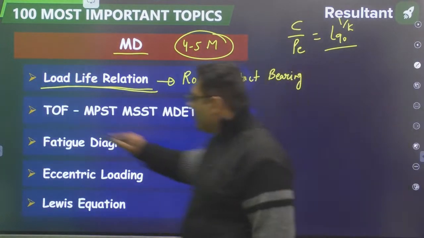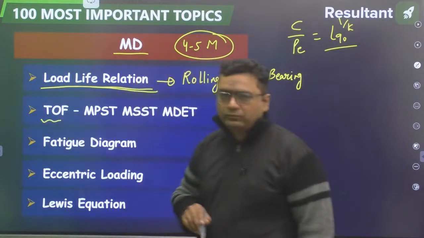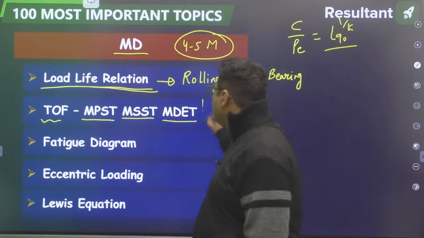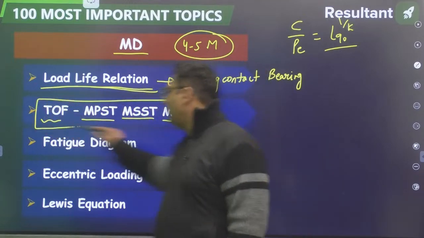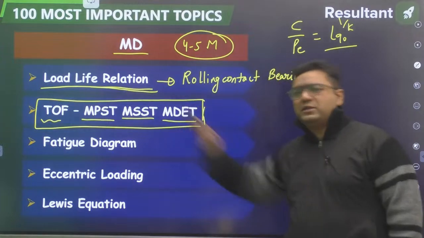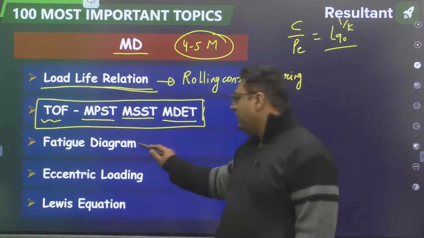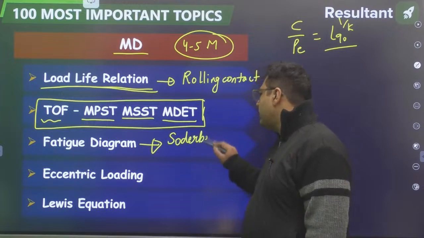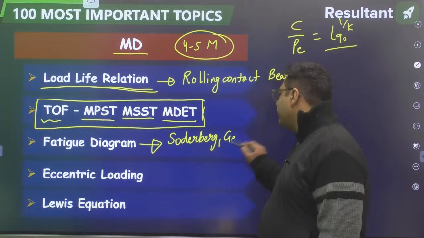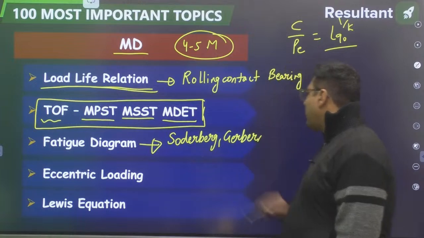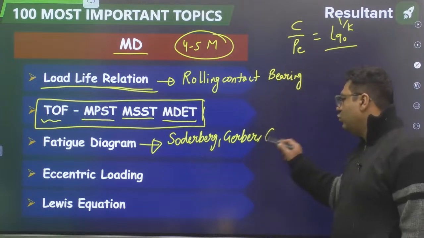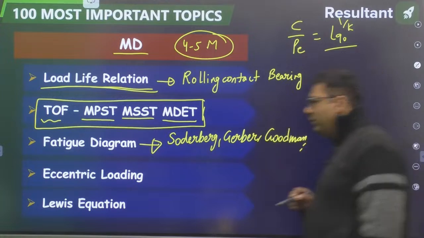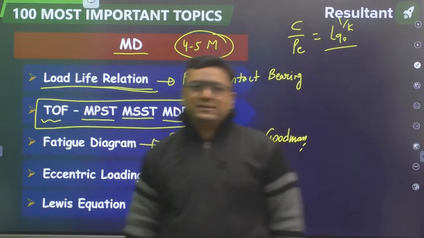So when we are talking about theories of failure, questions are coming from either MPST or MSST or MDT. These 3 theory statements you should be aware of, and we have done enough practice on that. Then my dear, in fatigue diagram, I want to say about Soderberg, Gerber, and Goodman criteria.